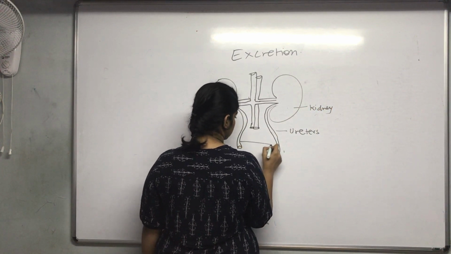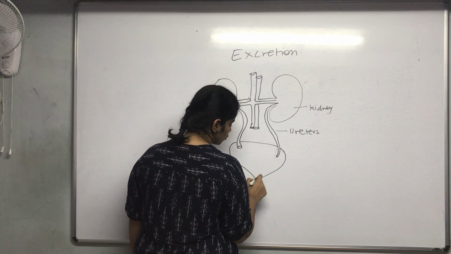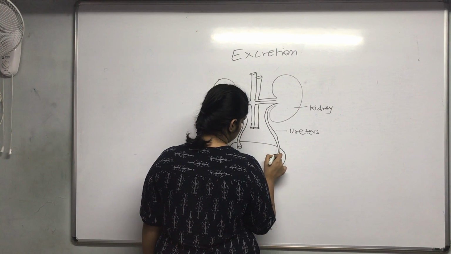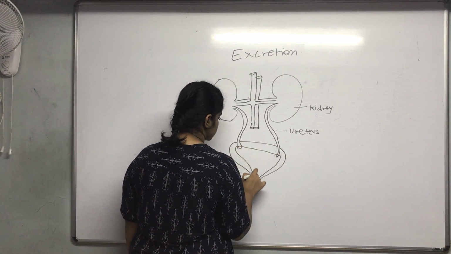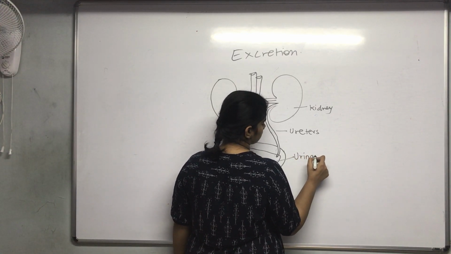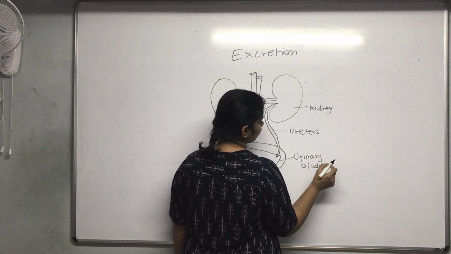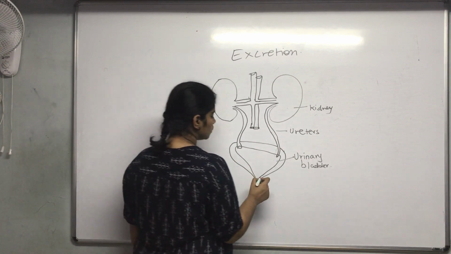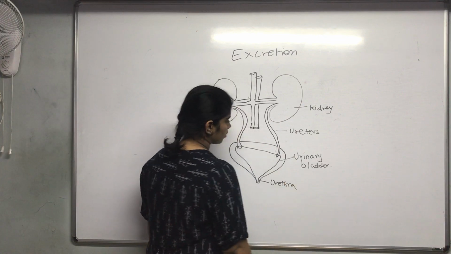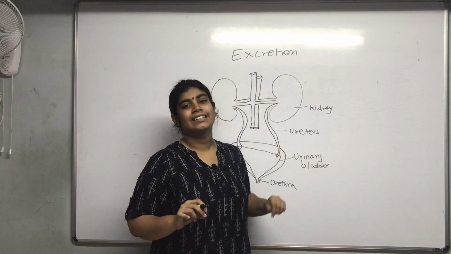Now these ureters open into a bladder-shaped structure, which is a muscular organ known as the urinary bladder. The opening of the urinary bladder is known as the urethra. This altogether constitutes your excretory system.